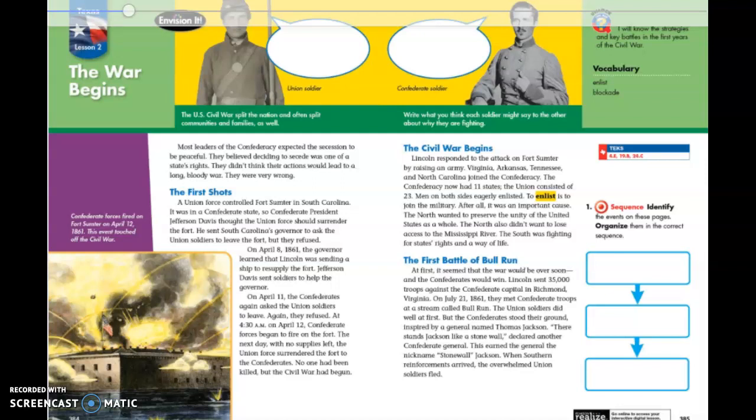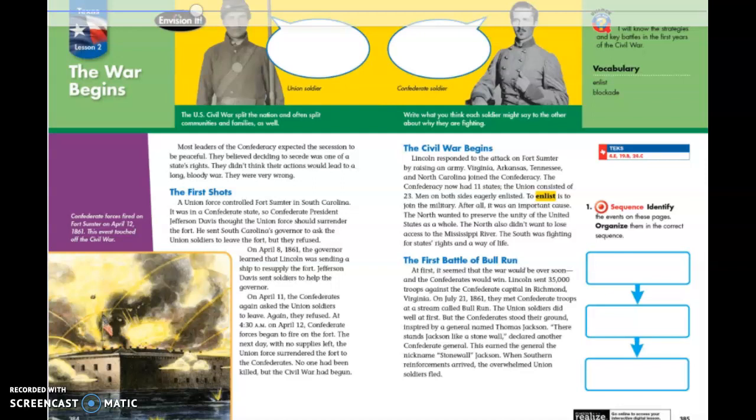Most leaders of the Confederacy expected the secession to be peaceful. They believed deciding to secede was one of a state's rights. They didn't think their actions would lead to a long, bloody war. They were very wrong.